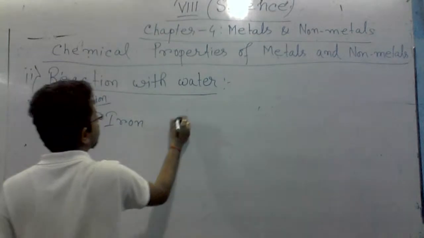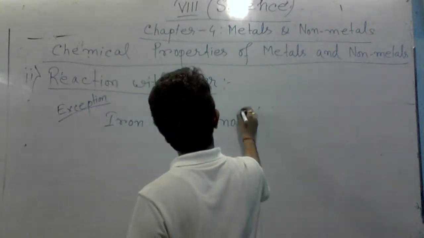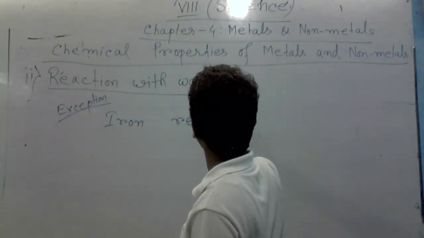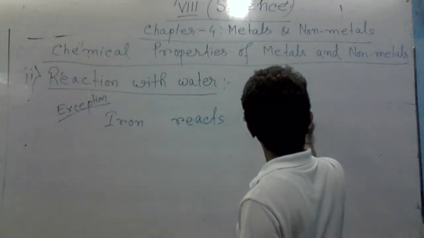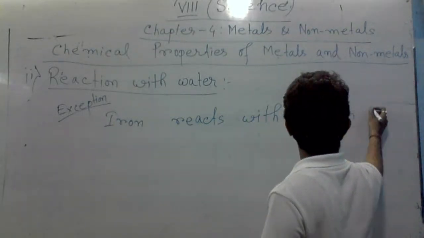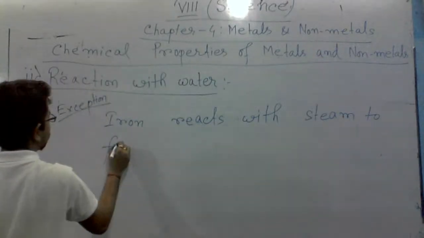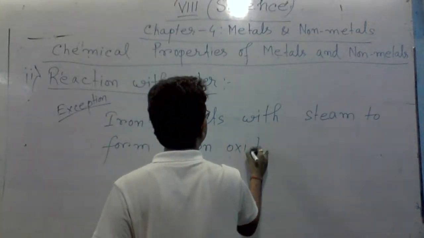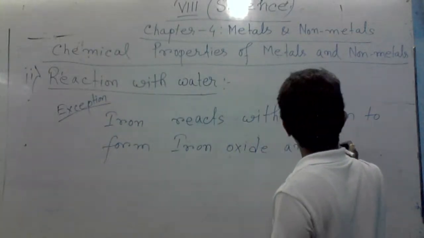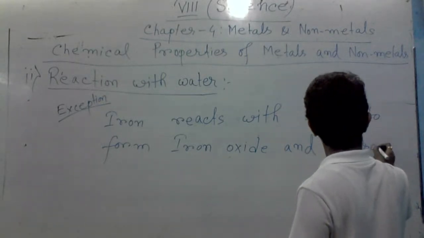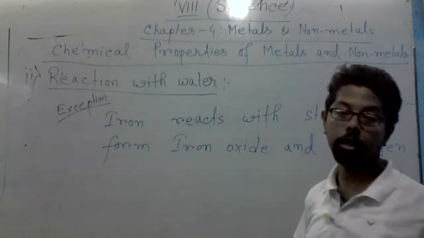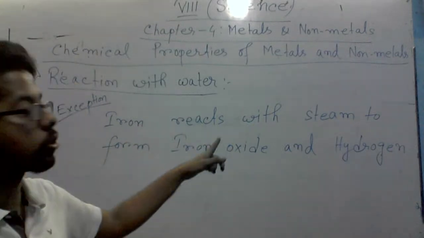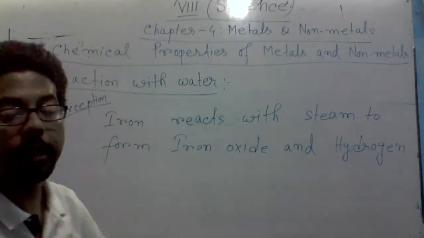Iron does not... Iron reacts with steam to form iron oxide and hydrogen. Okay, you just write it down as a note. Iron reacts with steam to form iron oxide and hydrogen.